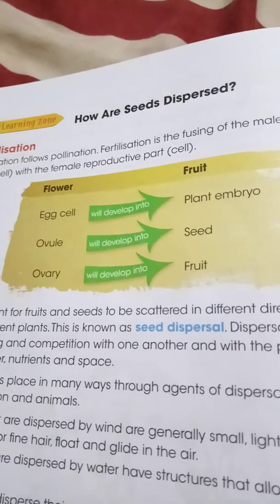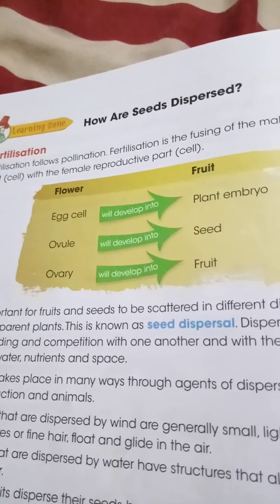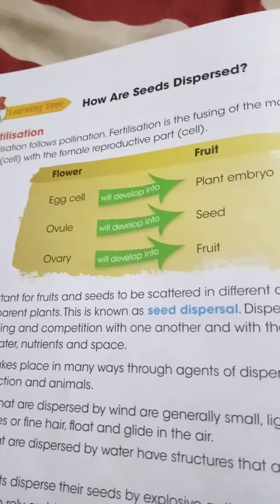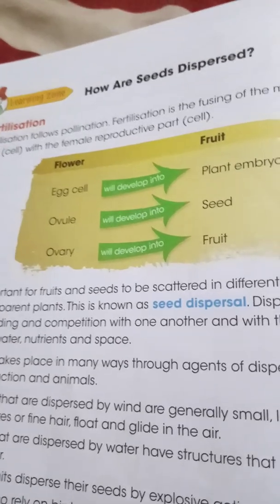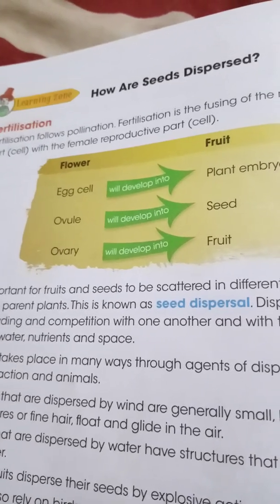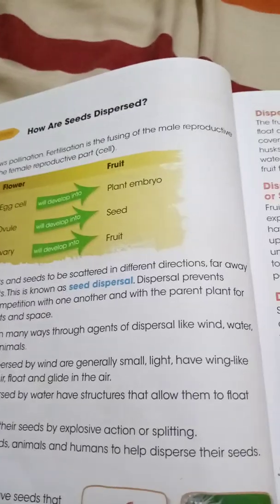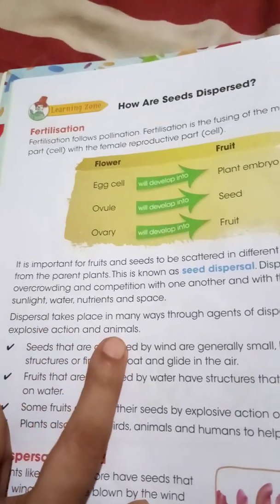Then I will explain seed dispersal. Seed dispersal means the scattering of fruits and seeds in different directions. Now there are main agents of seed dispersal. Let me discuss the various agents of seed dispersal. One is the wind, another is water, the third is explosive action, and the fourth is animals.